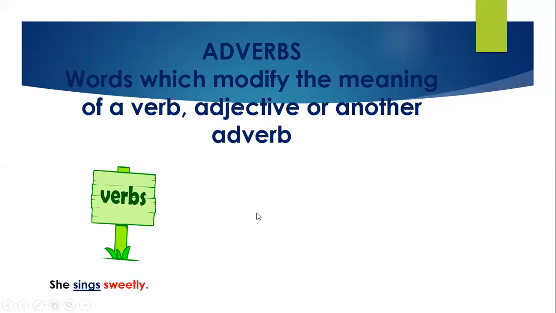She sings sweetly. Here you can see sweetly I have colored it with red color, and sings is in blue color. Sings is the verb. So we are just asking the question, how does she sing? That means she sings sweetly. Sweetly is adding something to the meaning of the verb sings. That is why sweetly is adverb. So it is adding something to the meaning of verb, right?